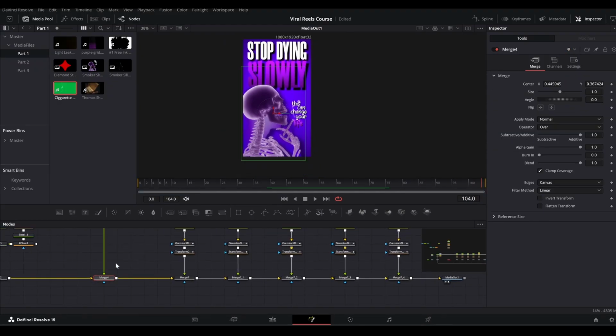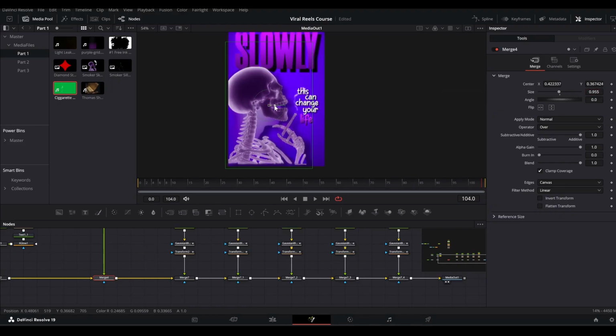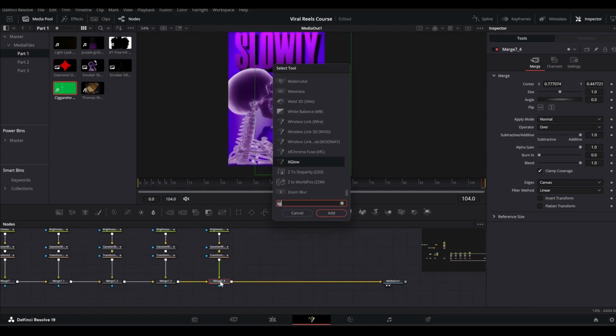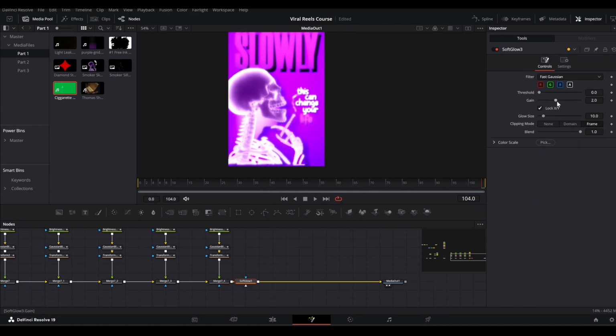Just come back to this merge of this skull and silhouette and bring down the merge a little bit and to the left like so. All right. Bring the size down a little more and to the left like this. All right. And now finally, before media out, we can add a soft glow like this and bring down the gain, bring up the threshold, bring up the glow size, bring down the gain a little more.